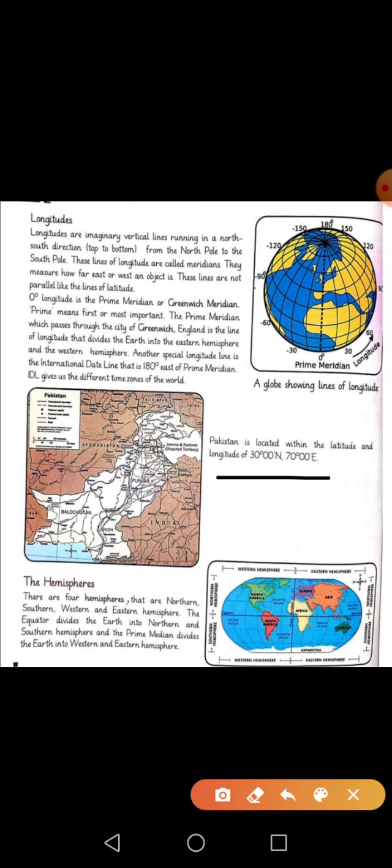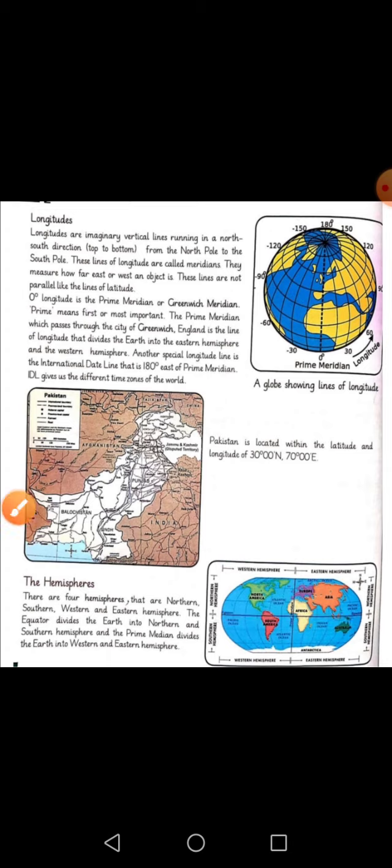And now we are going to talk about the hemispheres. Our earth is divided into 4 hemispheres. The northern hemisphere and the southern hemisphere, if you remember, were formed by the equator. This line divided the earth into two parts, northern and southern hemisphere. And then the prime meridian divides the earth into the eastern and western hemisphere.